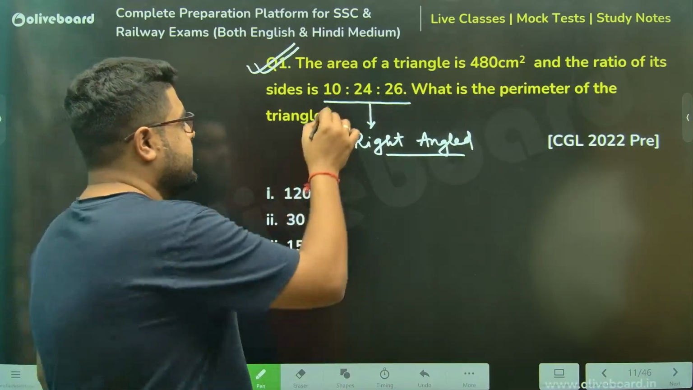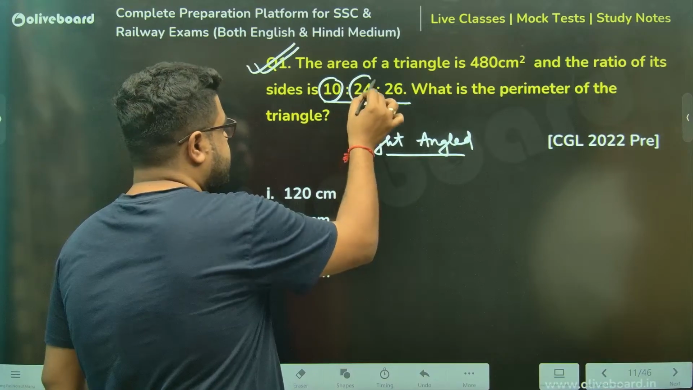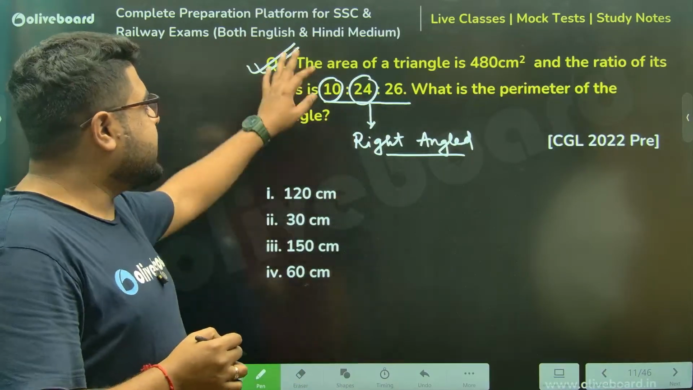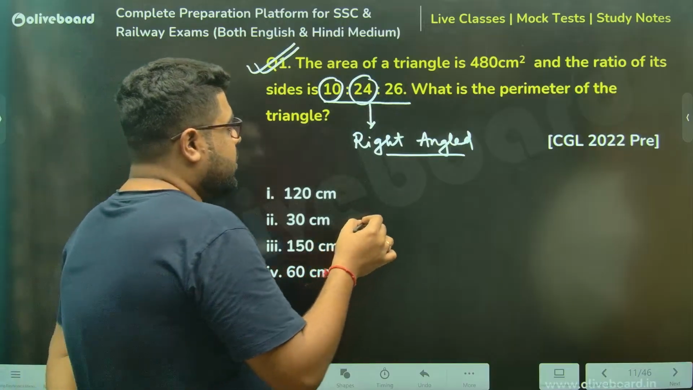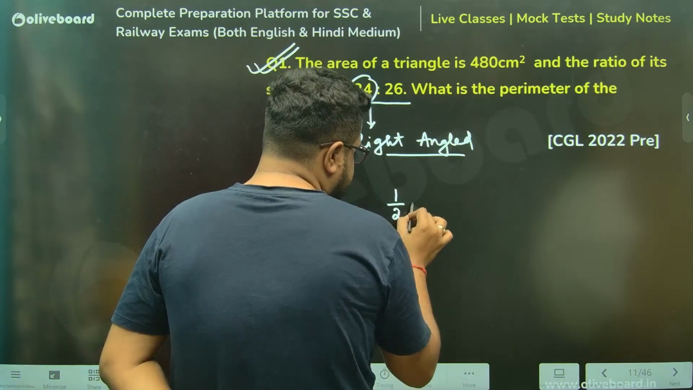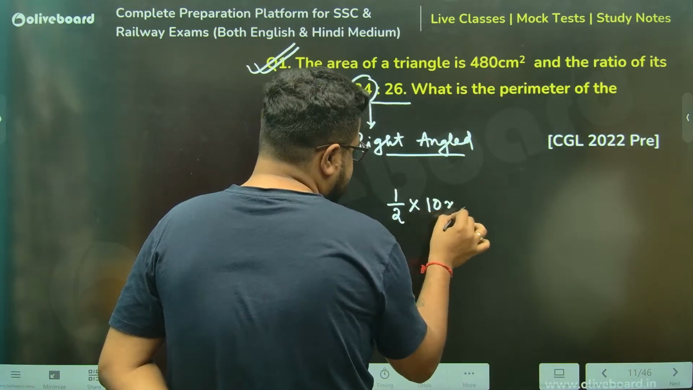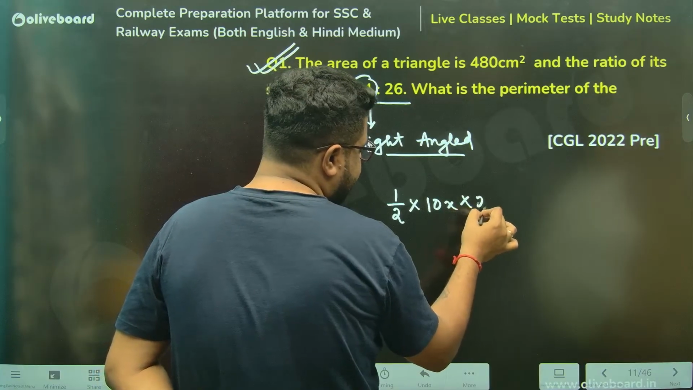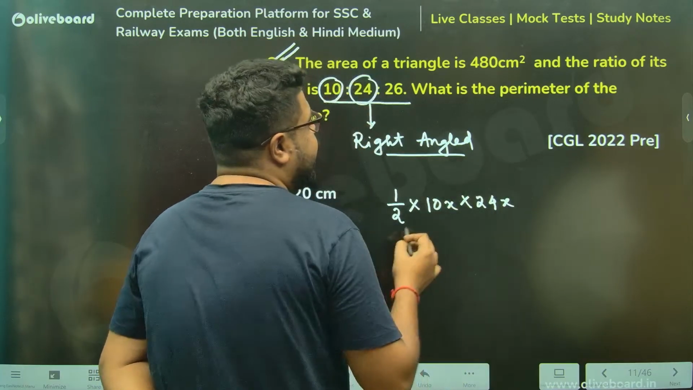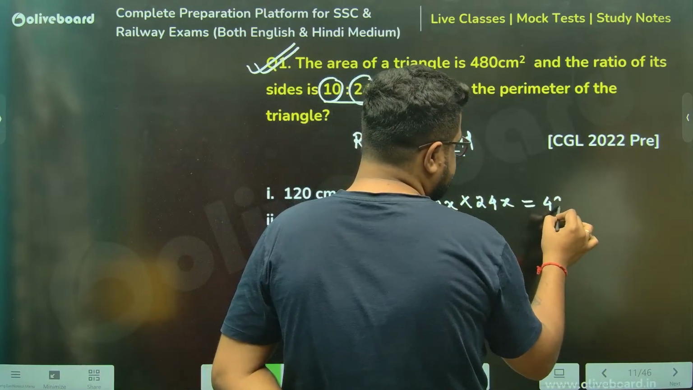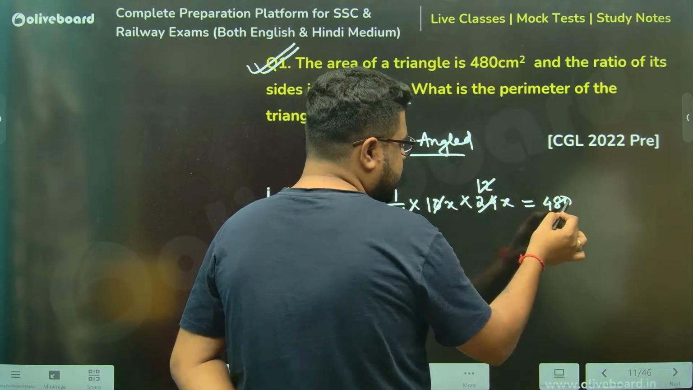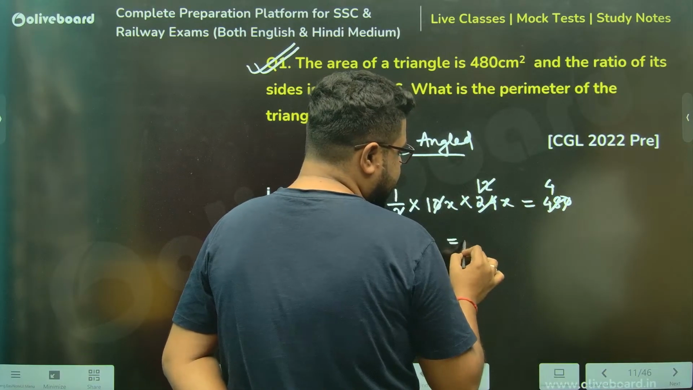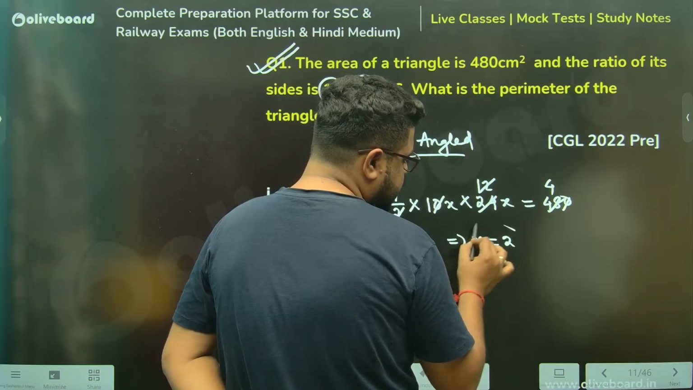So that means the smaller two sides are the base and the height. So I can write the area as half into base, 10x I'm taking, and this is 24x. That is given to you as 480. So 2 times 12, 0 gone, 12 fours are gone. So x square is 4, so x is 2.